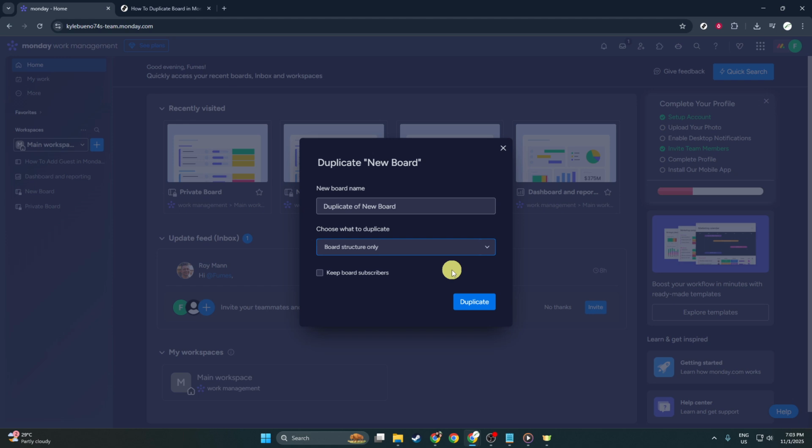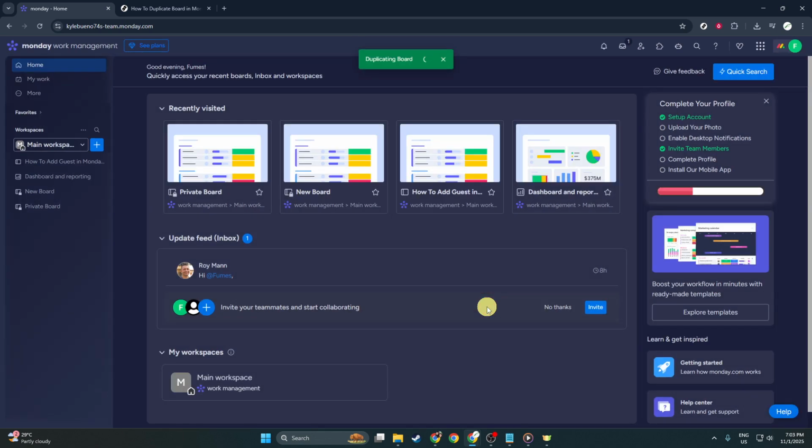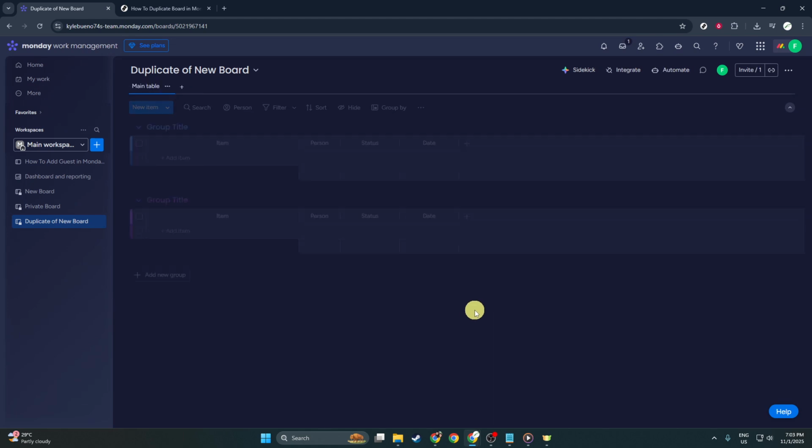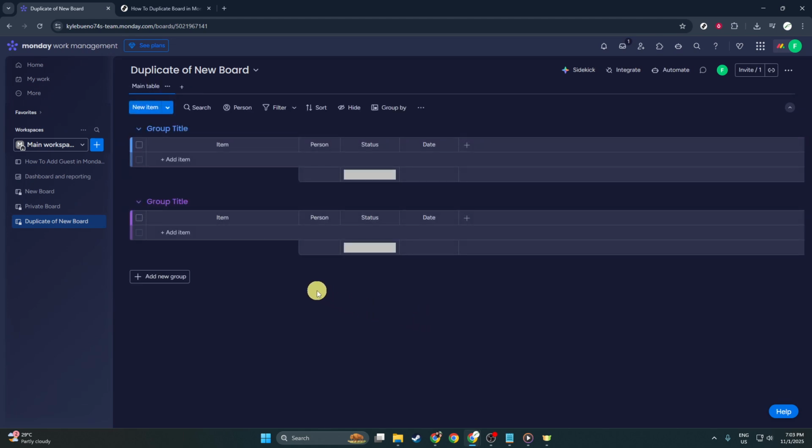And with that, you're done. You've now successfully duplicated a board in Monday.com. This copy is ready for you to tweak, revamp, and tailor to your specific needs. Whether you're managing recurring projects, onboarding new team members, or experimenting with new workflows, this new board can significantly enhance